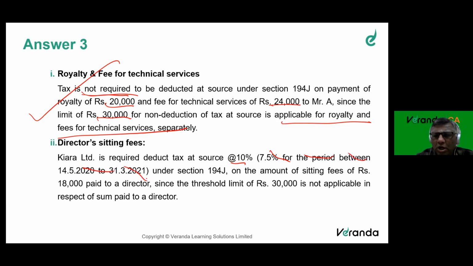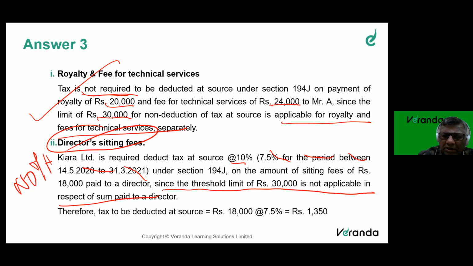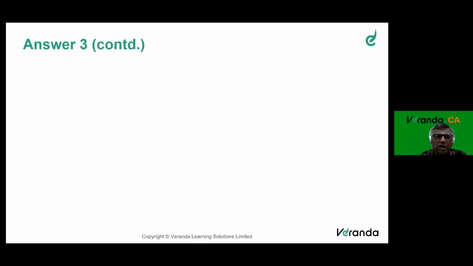Now it is gone, so please understand, it is only 10% that is staying on sitting fees. There is no threshold for director sitting fees, even though the answer says 7.5%. This is last year's RTP, where the COVID year rates were applicable. To enable more cash flow, they reduced the rate. Now it is back to its original rate.